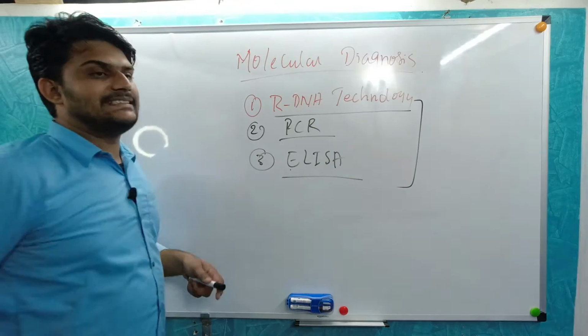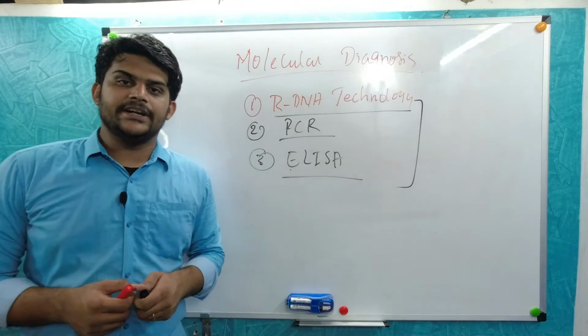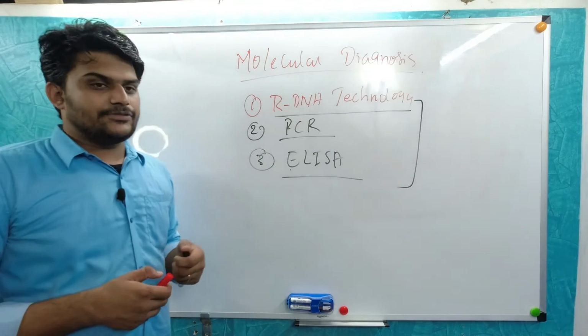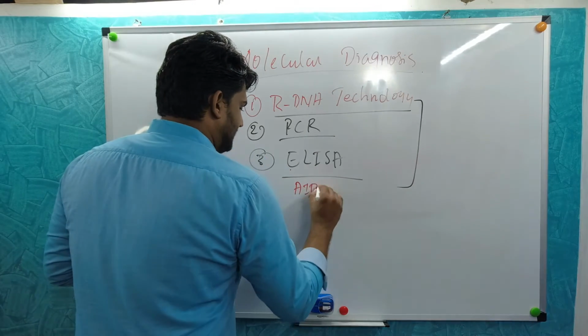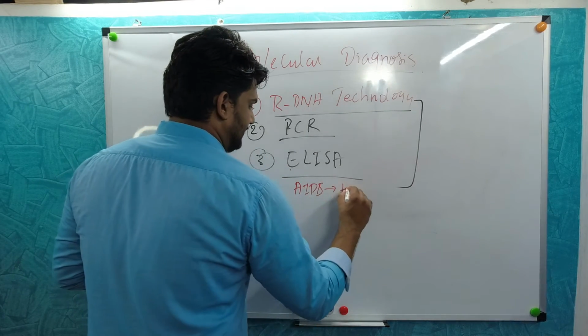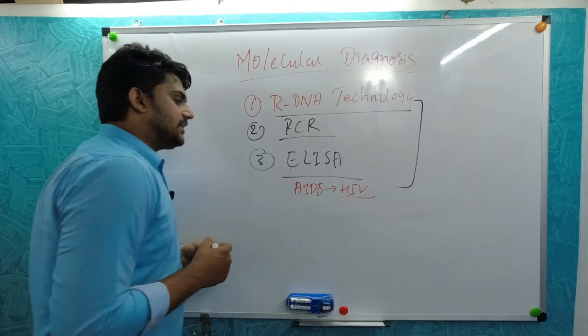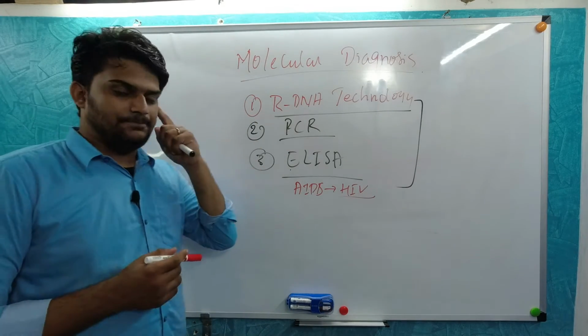The last one, ELISA, is an antigen antibody detecting type of test, where, for example, AIDS is tested through this. AIDS is the disease, and the virus is HIV. So this HIV is detected through the ELISA.